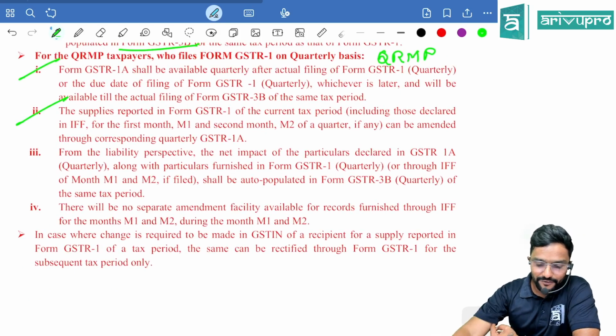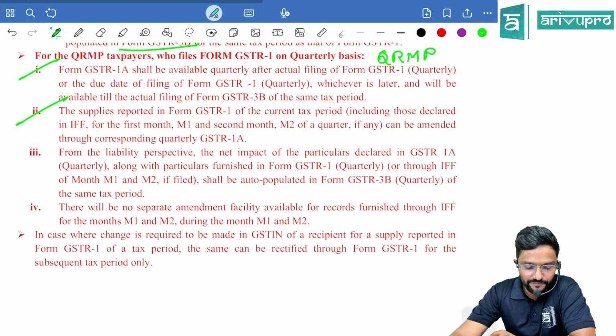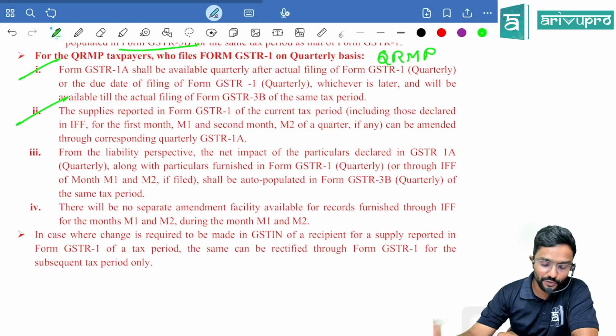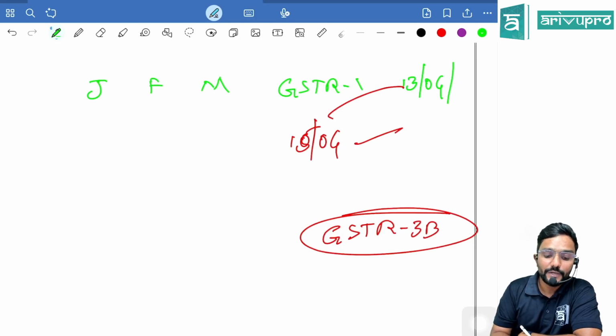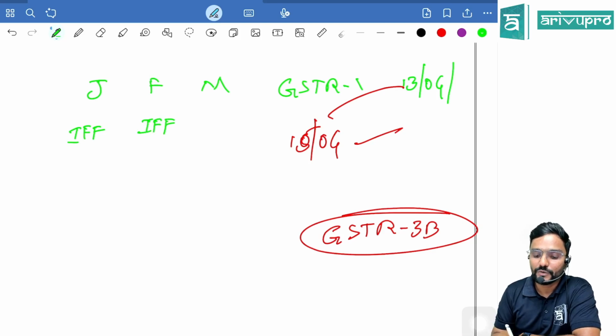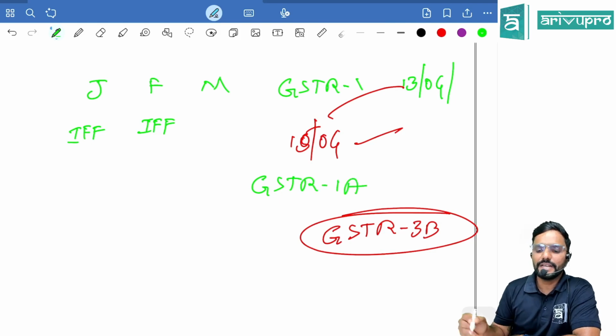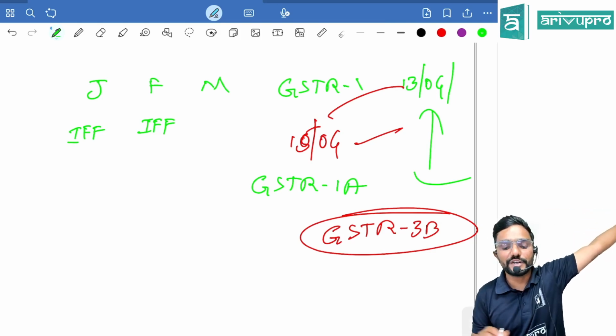The supplies reported in Form GSTR 1 of the current tax period, including those declared in the invoice furnishing facility for the first month M1 and second month M2 of the quarter, if any, can be amended through the corresponding quarterly 1A. Sir, what about the mistakes I would have made using the invoice furnishing facility in January and February? How can I correct this, sir? Even that is through GSTR 1A itself. So when can I file? Take the same time limit, whatever we discussed here. Through that, you can make the corrections of the details which you would have already given through the invoice furnishing facility.